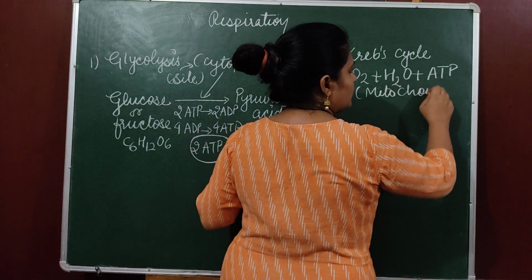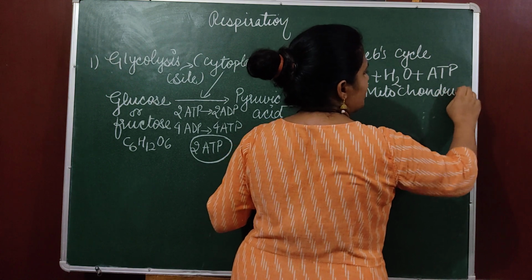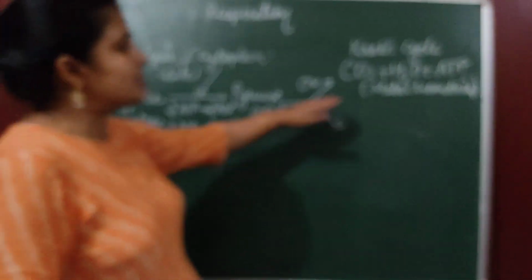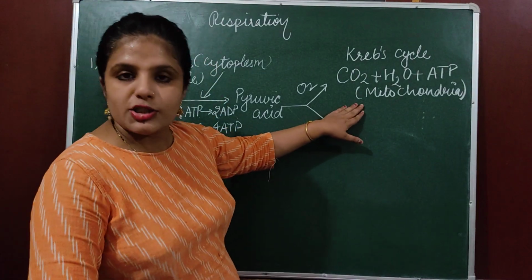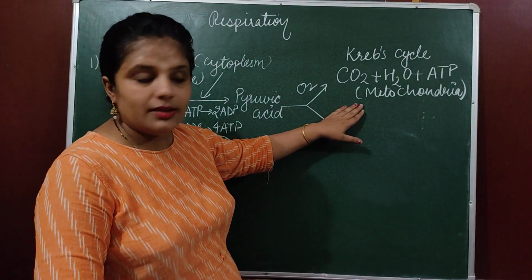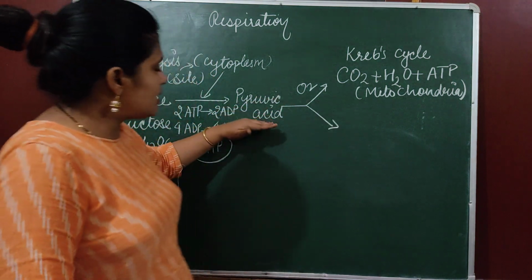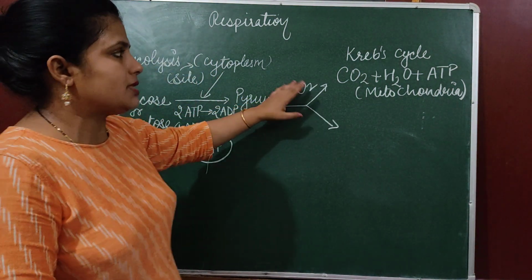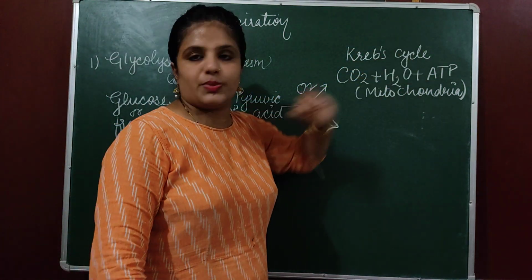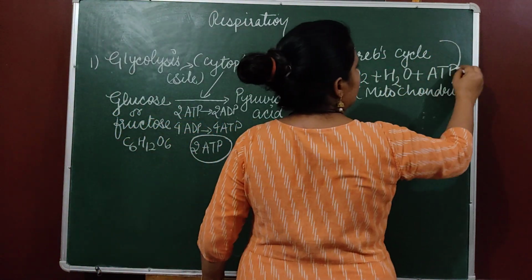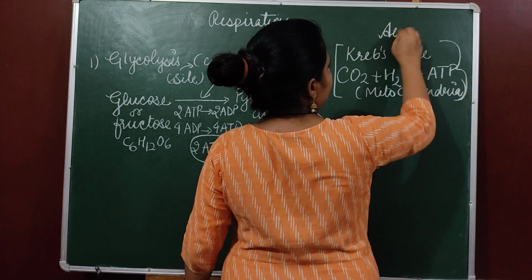That's why mitochondria is known as the powerhouse of the cell, because mitochondria is the site of respiration. Clear? Here please understand that this reaction occurs in presence of oxygen, so this is aerobic respiration. This kind of respiration is aerobic respiration.